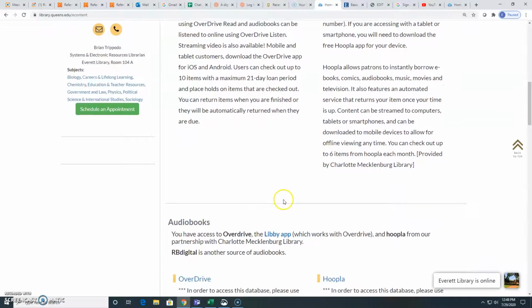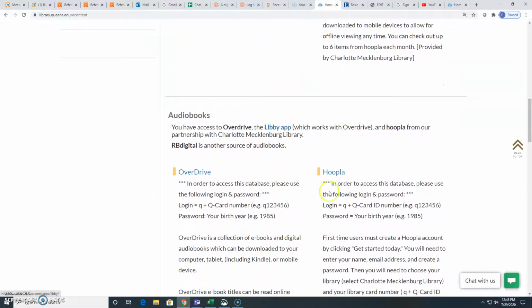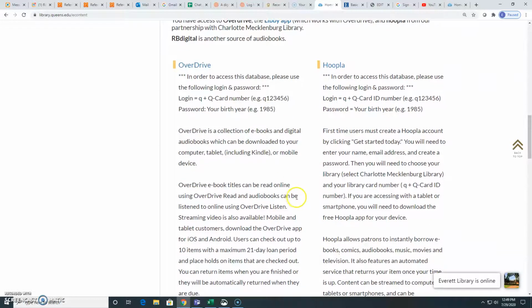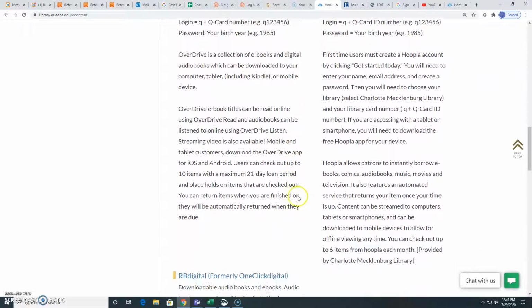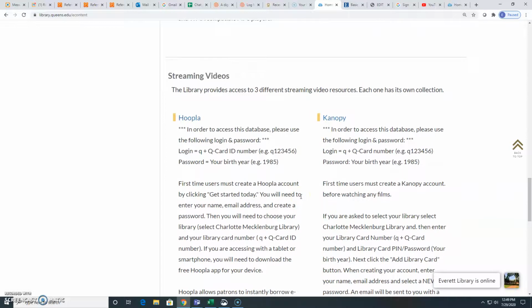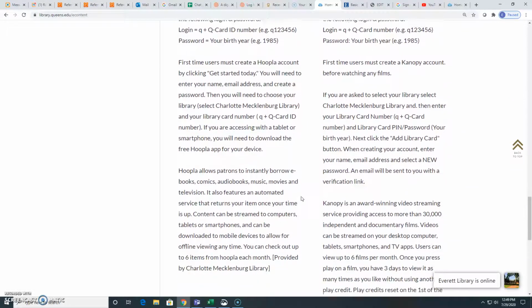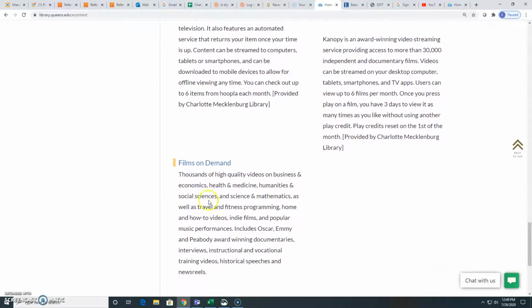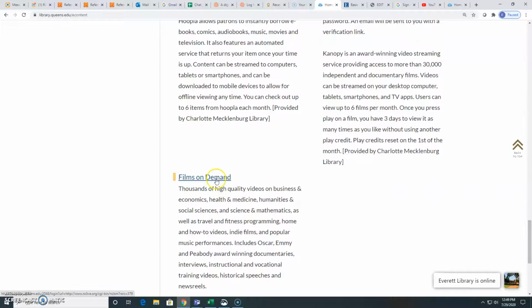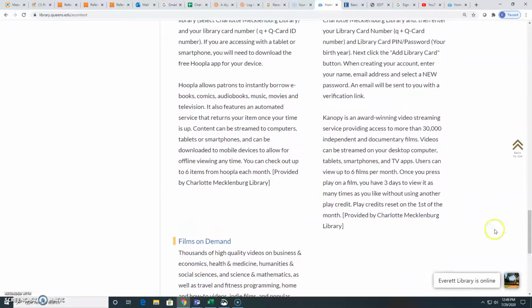So for ebooks and audiobooks, the Libby app is great. I had that downloaded on my phone, and I can listen to novels, mysteries, historical fiction. I like to do that when I'm taking my walk, so it's very handy and fun. For streaming videos, we have Hoopla and Canopy, as well as access to Films on Demand. Films on Demand is through our databases, through our resources at Queen's, so you don't have to use your Charlotte-Mecklenburg Library card then.